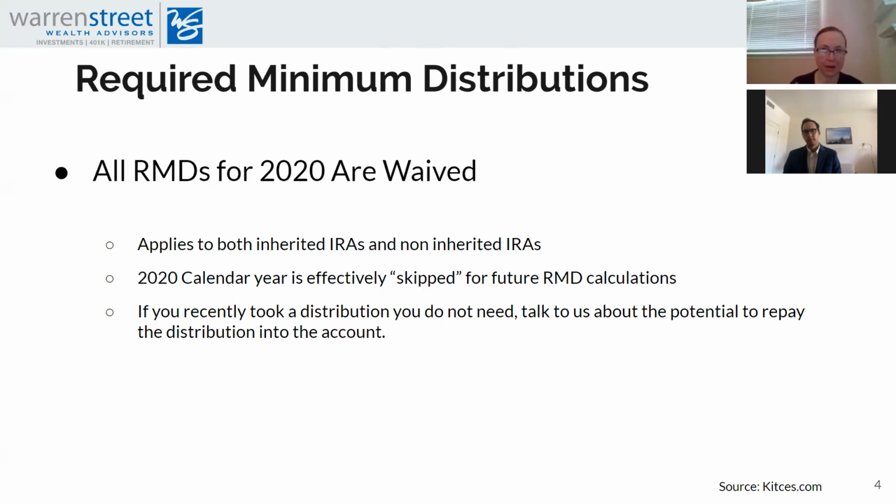As long as you withdrew the funds after February 1st, you can utilize what's called a 60-day rollover to roll the funds back into your IRA account, and you have until July 15th to process that rollover. There are some eligibility requirements, and so we would walk you through both the eligibility and logistics of doing so. This, however, does not apply to inherited IRAs. So any RMD funds that have been withdrawn from inherited IRAs are a done deal. But again, in those cases, reach out to us as well, and we'll help you look at the big picture and strategize as to 2020 options and, of course, long-term options as well.